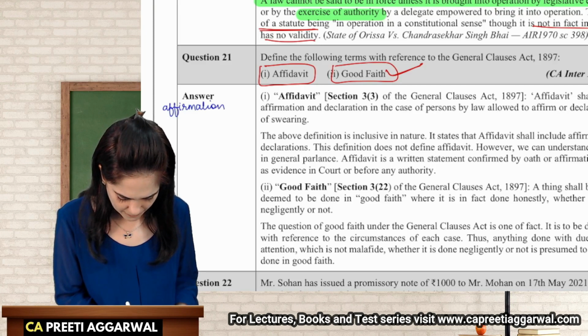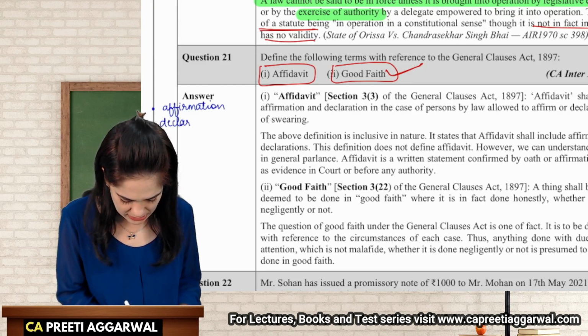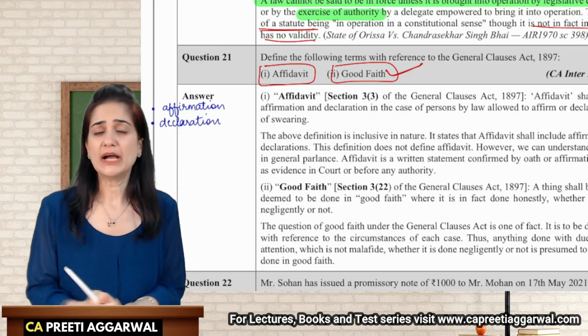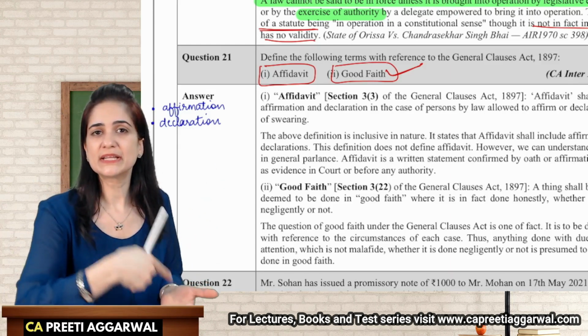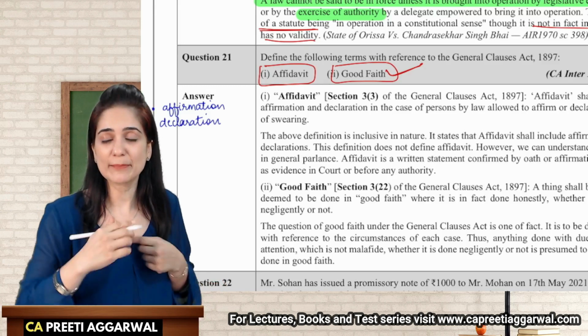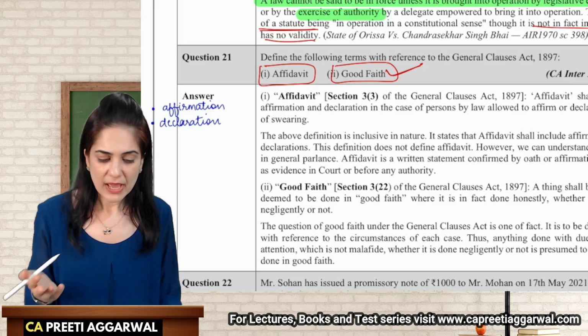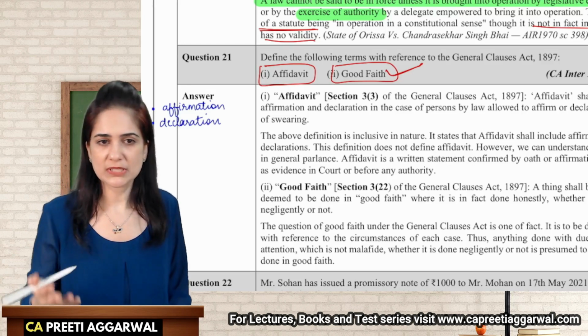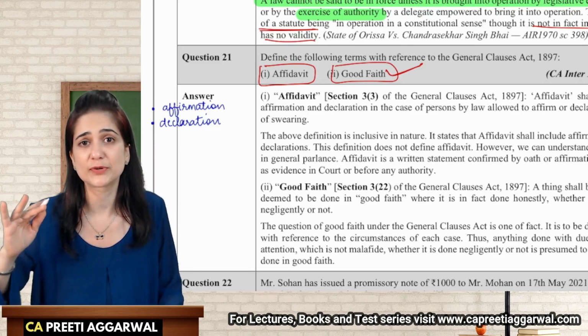So can I say that affidavit is nothing but an affirmation? It is a declaration given to the entire world. It's an affirmation, a declaration given to everyone that whatever is written in this document is true and accurate. I'm signing it, I'm writing it, I'm confirming it. That's an affidavit. You don't have any document supporting what you're saying, so you write it and you say that whatever I'm saying is true and accurate. I can sign and give it to you.